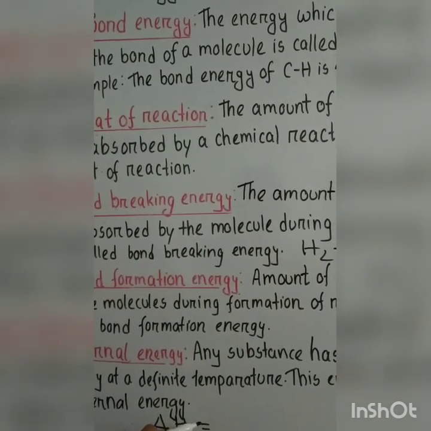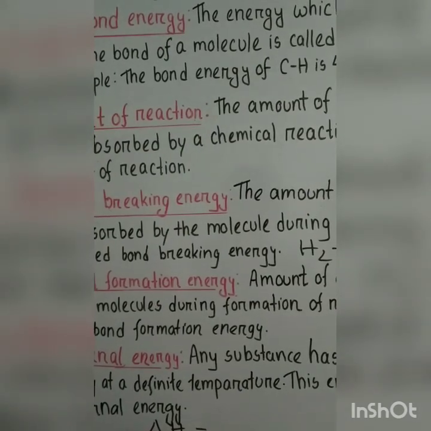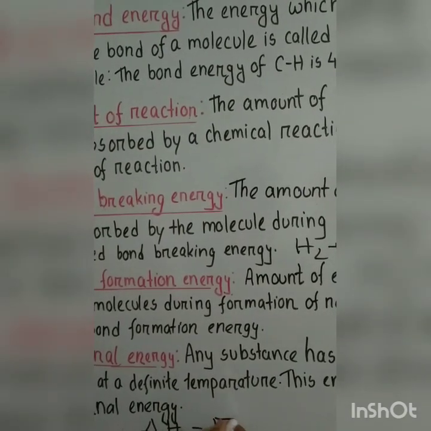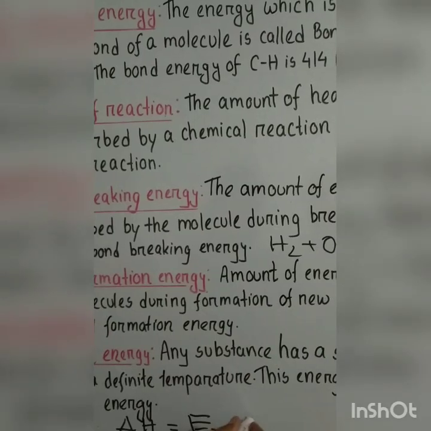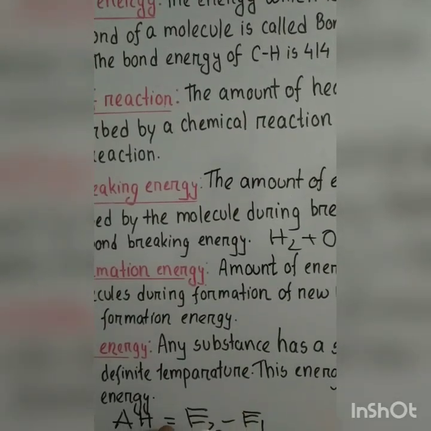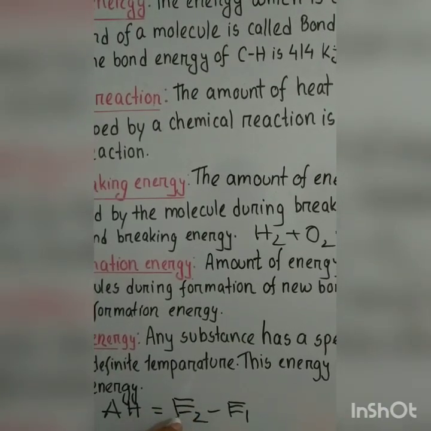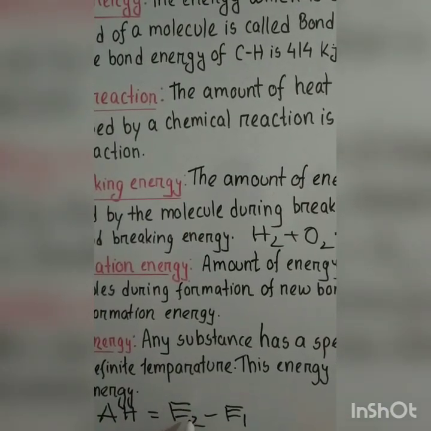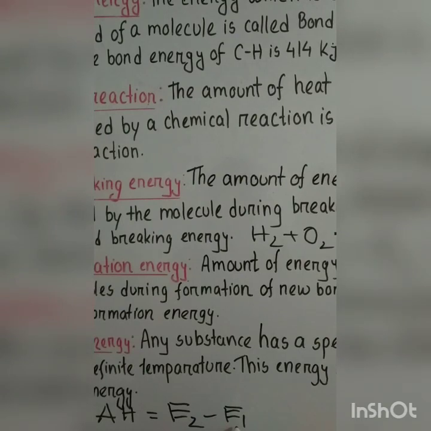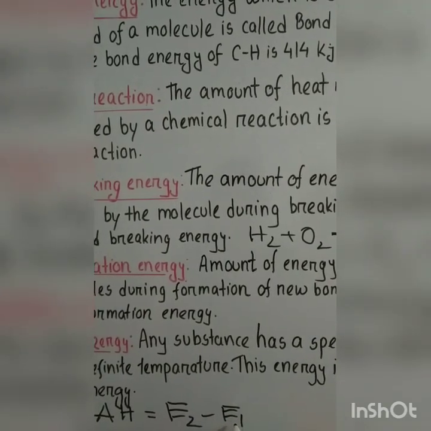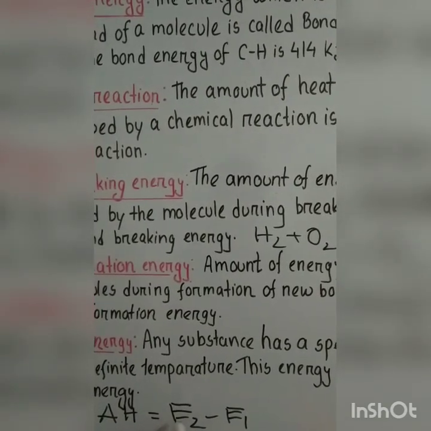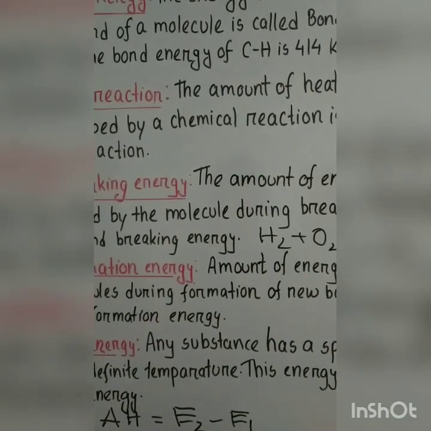Del H is the heat change of a reaction. In this case, del H is equal to E2 minus E1. Here, E2 is the energy of the product and E1 is the energy of the reactant. Therefore, del H is equal to E2 minus E1.